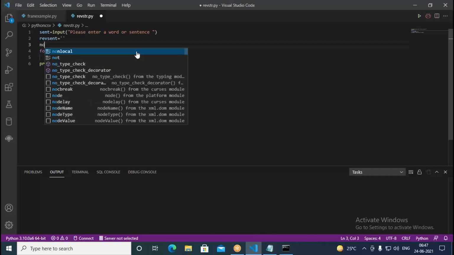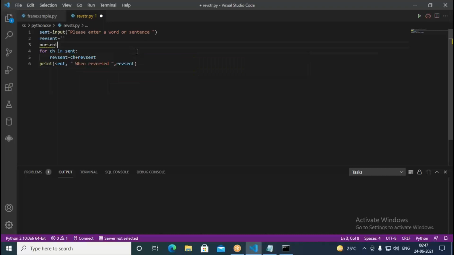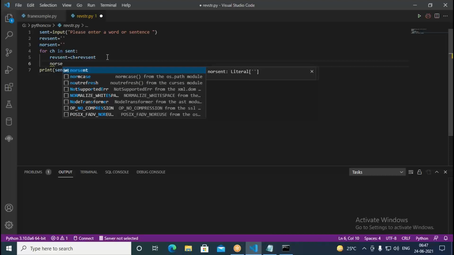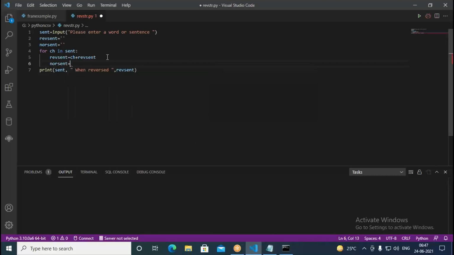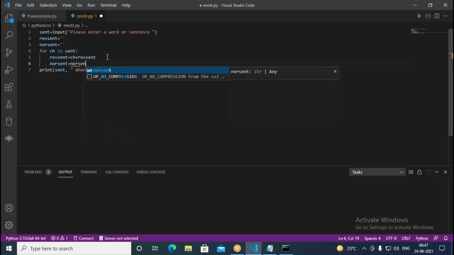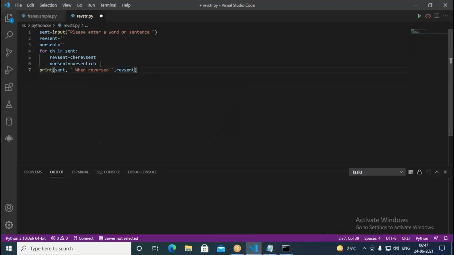Here I put one more variable, see nor sent, and I put this also here empty. I put like that. Here other thing what I do, I just try to write NOR SENT, this is equal to NOR SENT, it's normal sentence, not reversed one, plus if I put CH, what will happen? We are always going to append in this. So when you append, it's going to be same sentence. But when you prepend it, it's going to be new, reversed one you get.